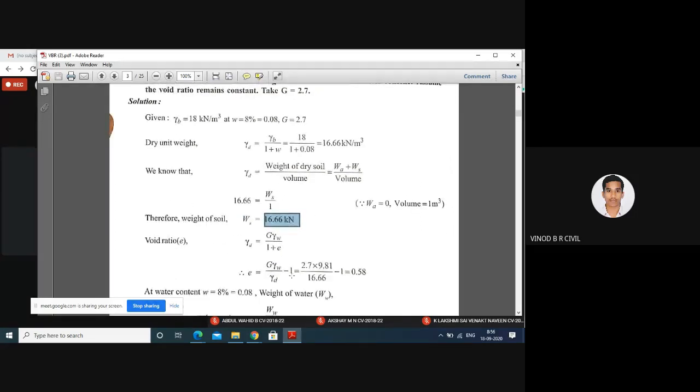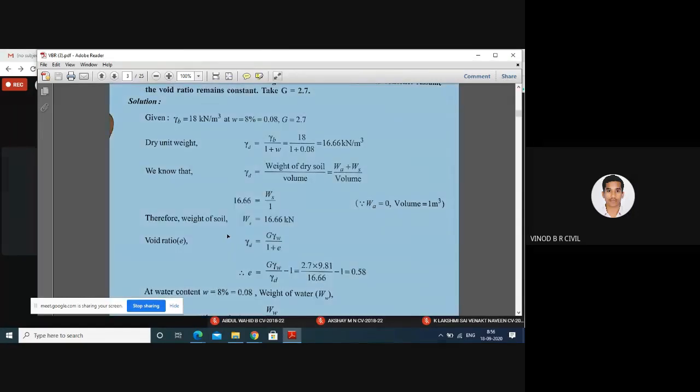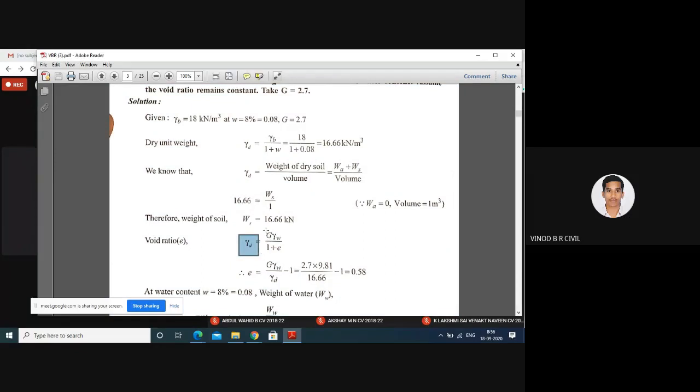Now we have to calculate the void ratio. How can we calculate the void ratio? Gamma D is equal to G into gamma W divided by 1 plus e. We know gamma D, the specific gravity G, and the unit weight of water gamma W, and 1 is the constant value. We don't know e.